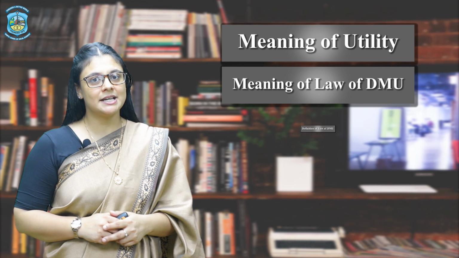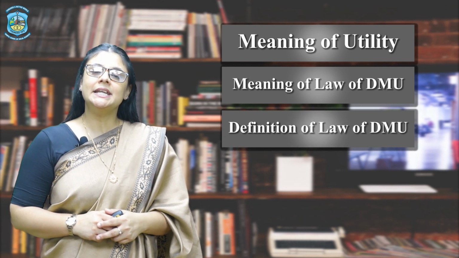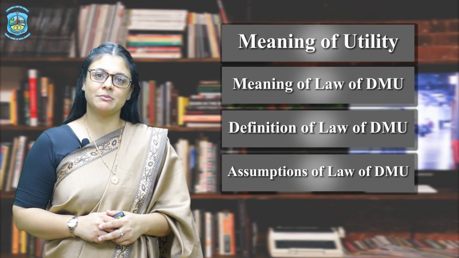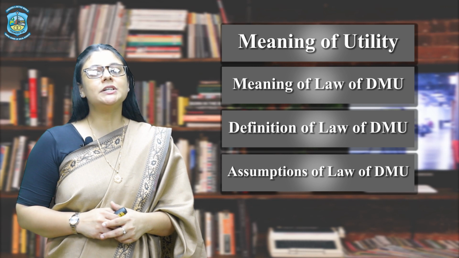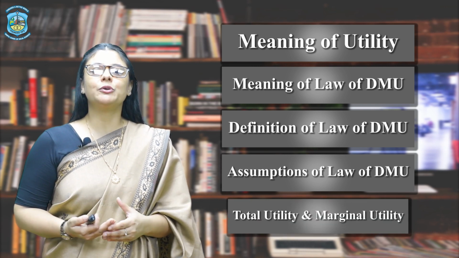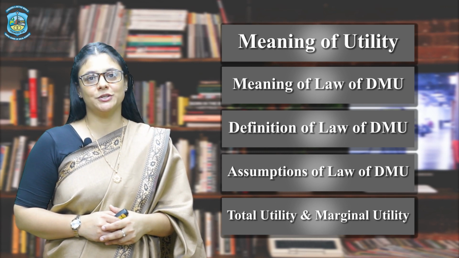Then we will discuss the definition of the law of diminishing marginal utility. Next, we will throw some light on the assumptions of the law of diminishing marginal utility. Then we will discuss the schedule and the diagram, and further we will elaborate on the relationship between the total utility and the marginal utility.